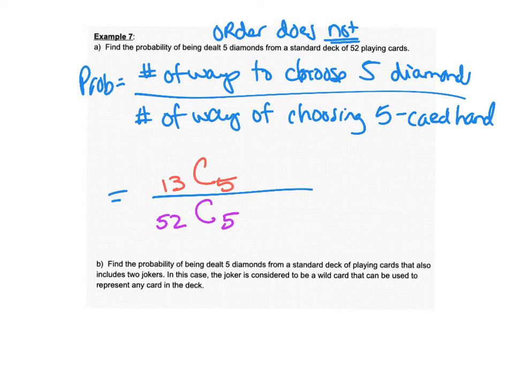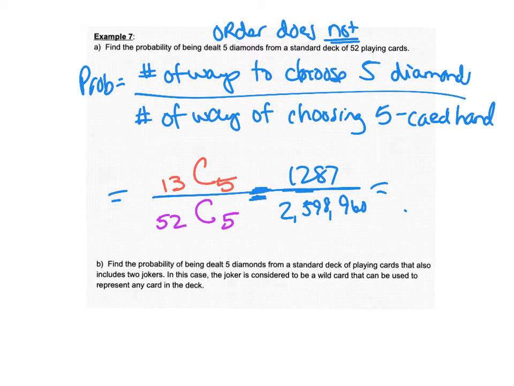So when we do this and we get those two numbers, equals 1,287. There are 1,287 ways to get 5 diamonds out of 13. Over 2,598,960. Crazy, crazy, crazy.